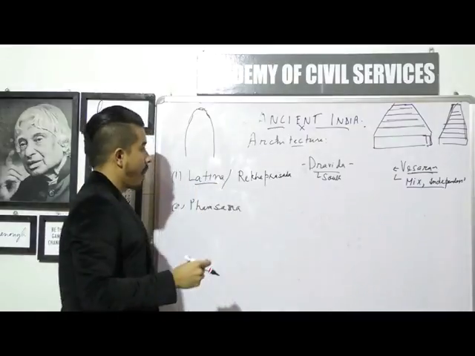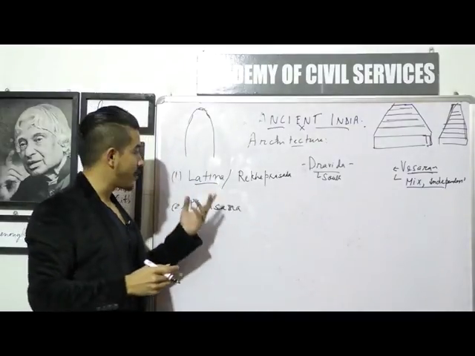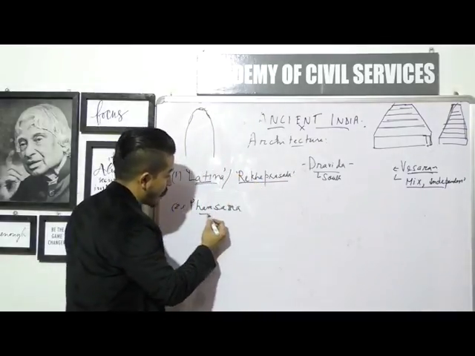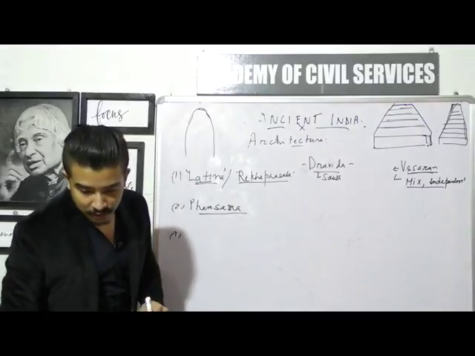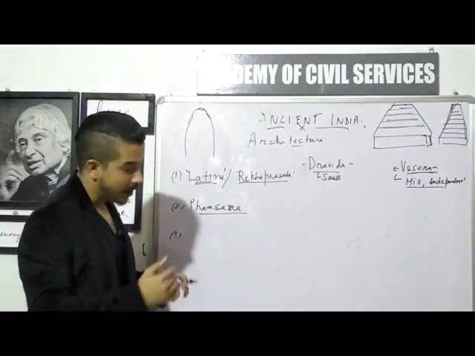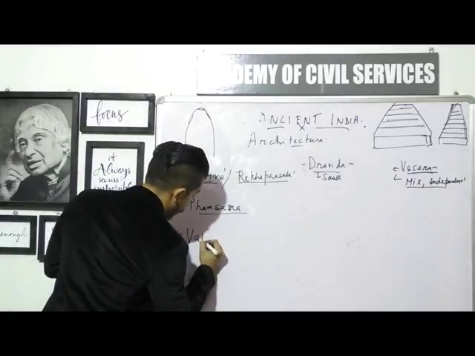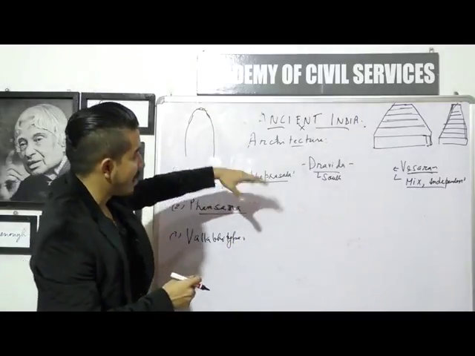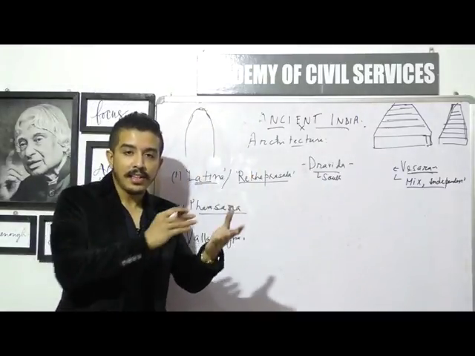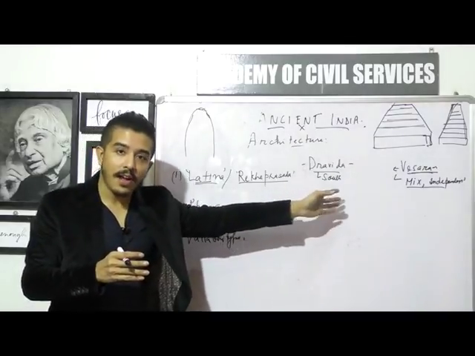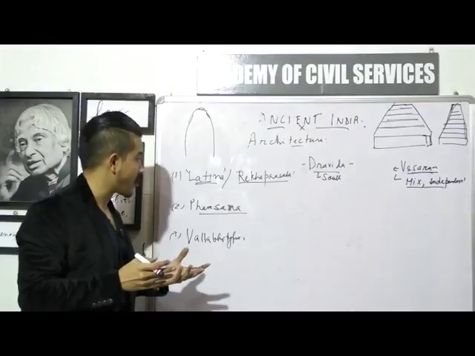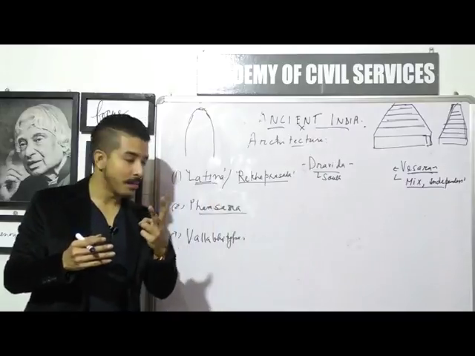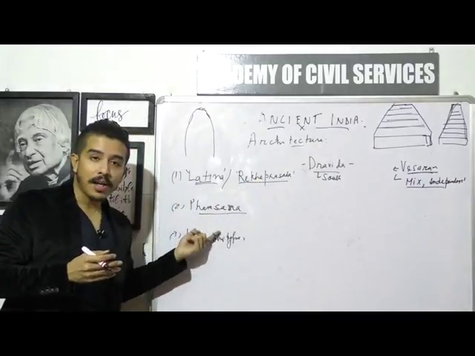So this Latina is not people who belong to Latin American countries. No. So it is the Latina type, or the Rekha Prasada type. Then we have the Pamsana type. And the third one, a very interesting one, is also known as the Vallavi type, the hunched back. So three types. Earlier, based on geography, we found three types of temples: Nagara, Vesara, and Dravida, which is more cultural and broader in its dimension. Here it is based on how the spires are constructed. So architecturally, we have three types: Latina or Rekha Prasada, Pamsana, and Vallavi.